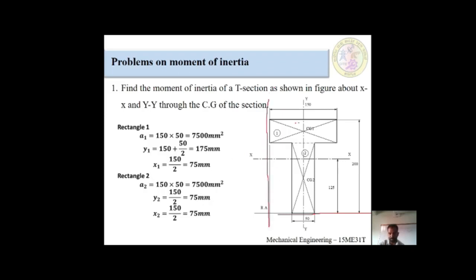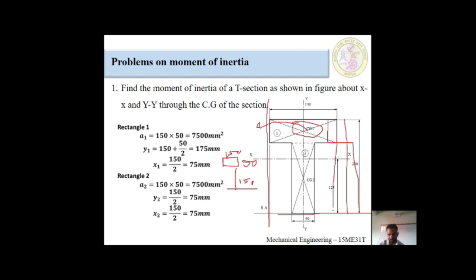This is the first component. I am taking this component outside. This is the first component outside. This would be a rectangle. This total distance is 150 millimeter. This distance is 50 millimeter. And how far is the horizontal reference from here to here? From here to here it is 150 millimeter. How is it 150 millimeter? This total distance would be 200 millimeter, and this web distance is 50 millimeter.